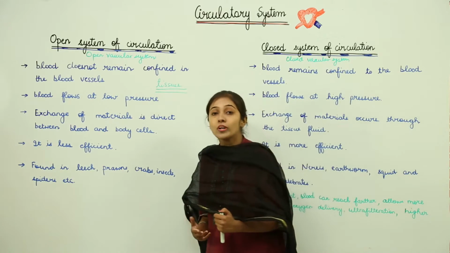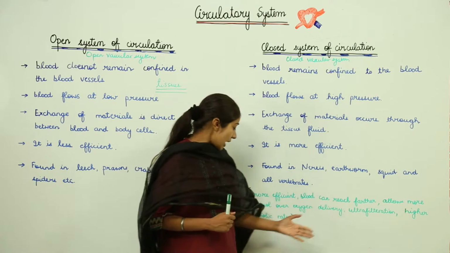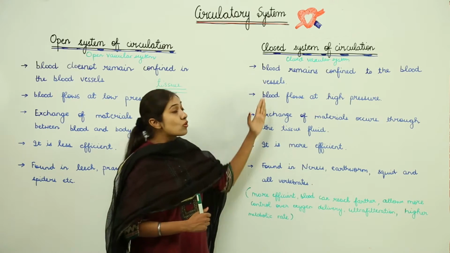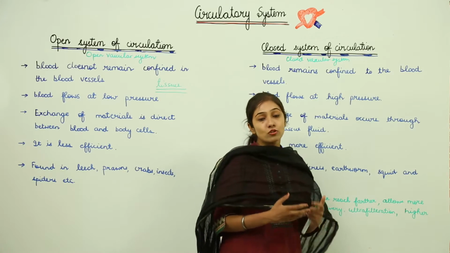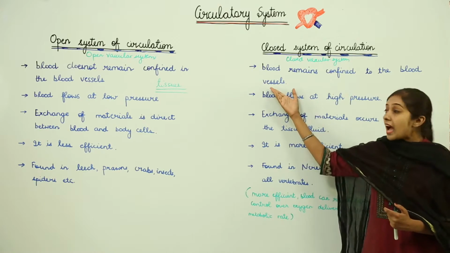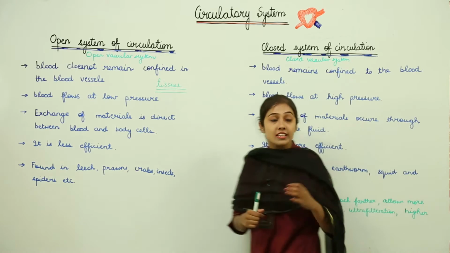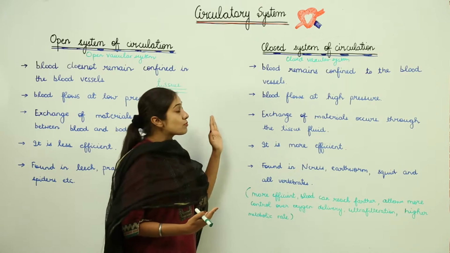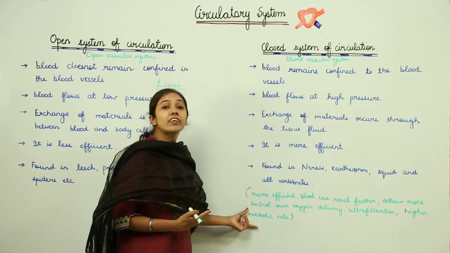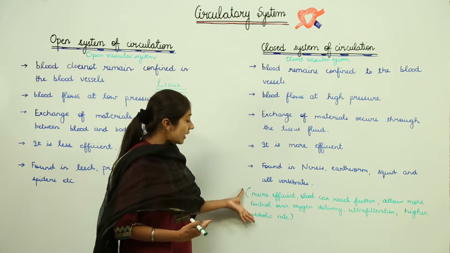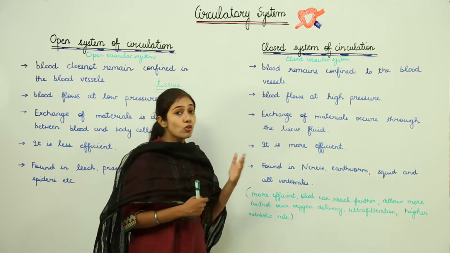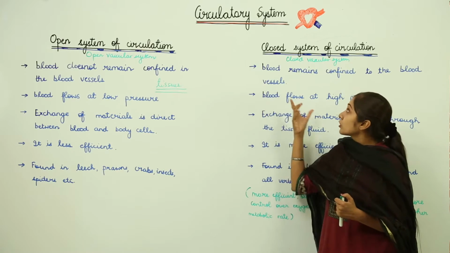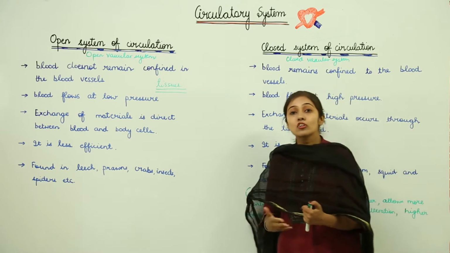It is in the animals where there is higher metabolic rate. So it all actually leads to higher metabolic rate. Why? Because the blood is going to flow through the blood vessels, and these blood vessels can lead to more division of labor. When there is more division of labor, then definitely the metabolic rate is going to be high. So overall, these are the advantages of the closed vascular system over the open system of circulation.